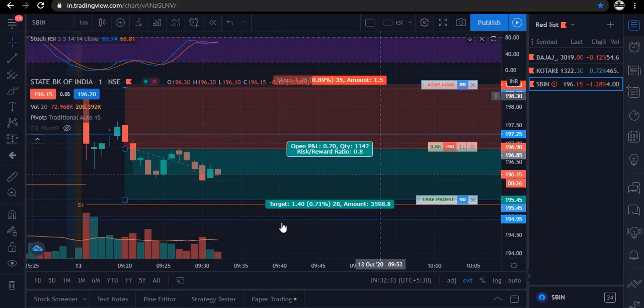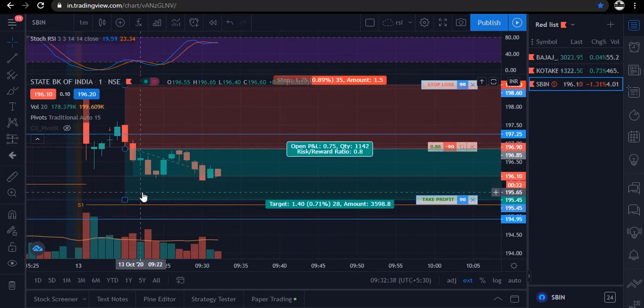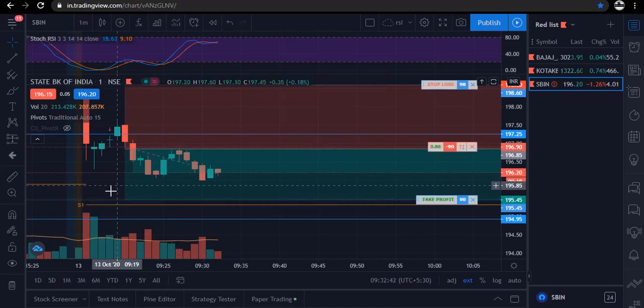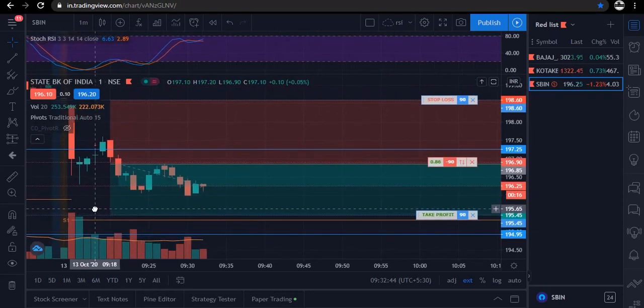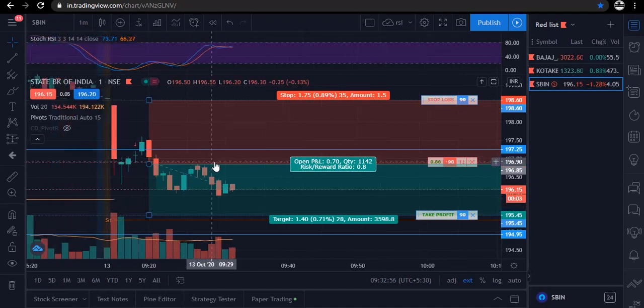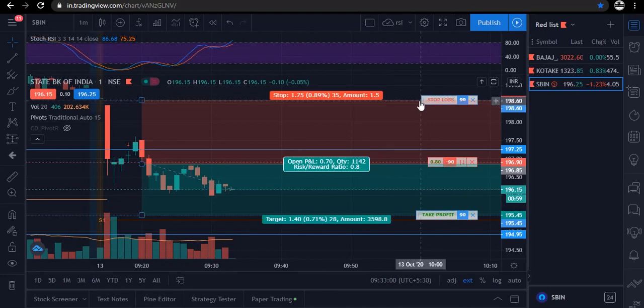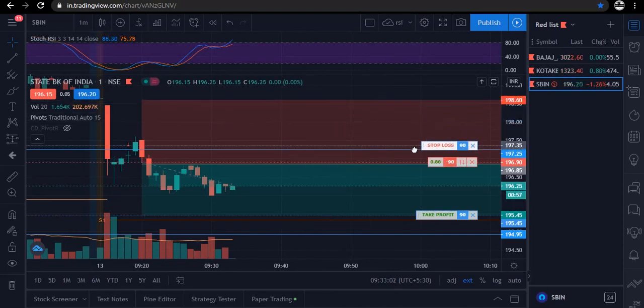So traders, here you can see that it is showing some good price action. So what here we will do is that we will trail our stop loss to our cost price, so that either we will gain the profit or no profit. Okay traders, which means that we will not be getting any loss. So let me trail the stop loss towards the cost price. Okay, so I am trailing it.